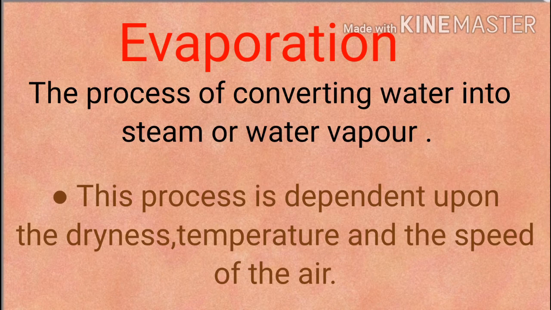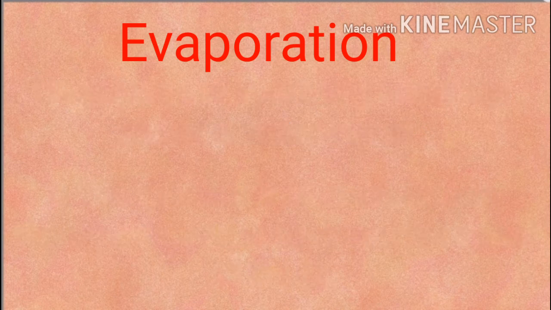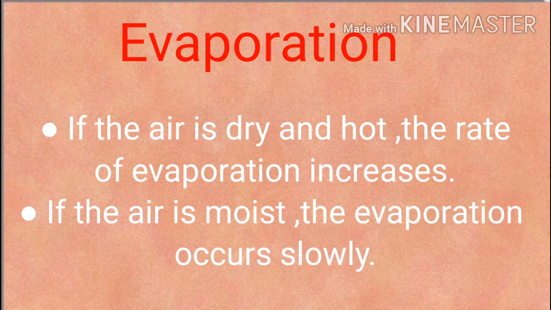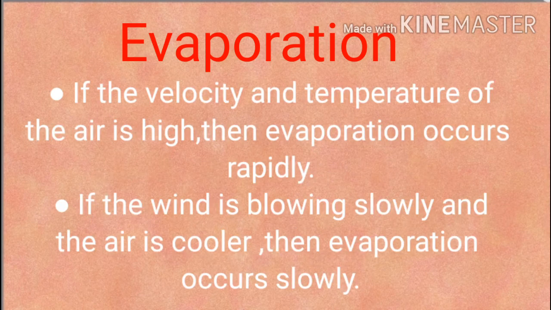If these components in the air are less or more, it affects the process of evaporation. How it affects, let's see. If the air is dry and hot, the rate of evaporation increases. And if the air is moist, the evaporation occurs slowly. It means if the temperature is high, the air is dry, with no moisture in the air, then the evaporation process increases. It occurs rapidly. And if the air is moist and the temperature is less, then it occurs very slowly.